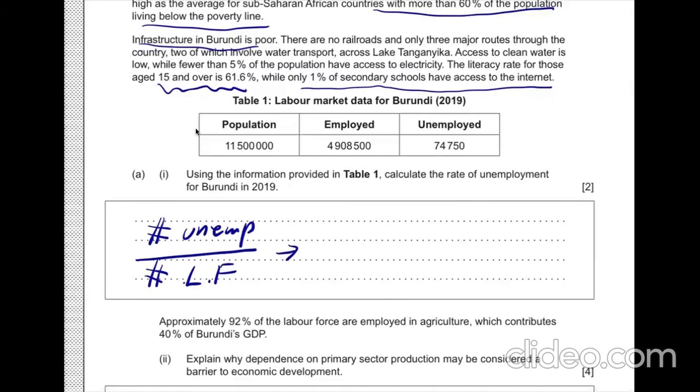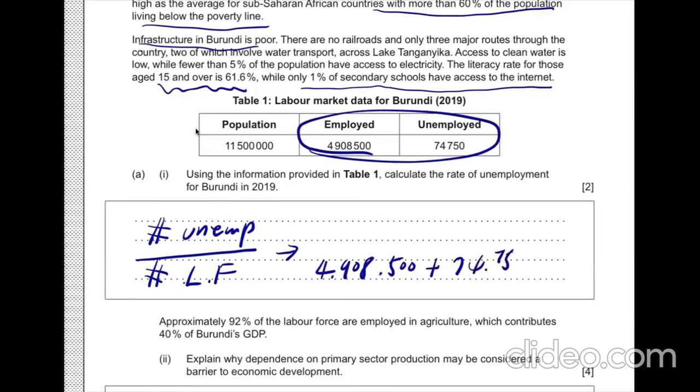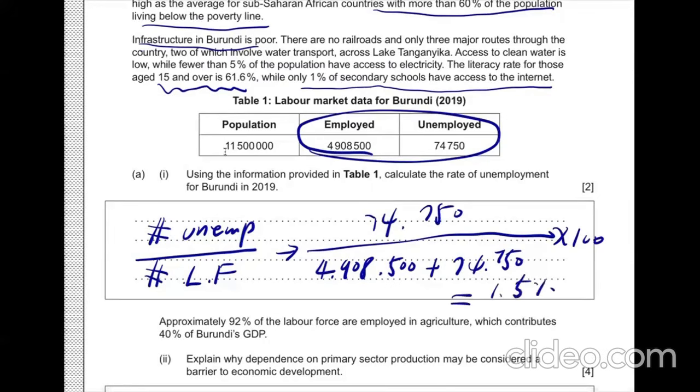The labor force is calculated from the sum of employed and unemployed. So 74,750 unemployed divided by the labor force, 4,908,500 plus 74,750, multiplied by 100. So the answer we get is 1.5%.